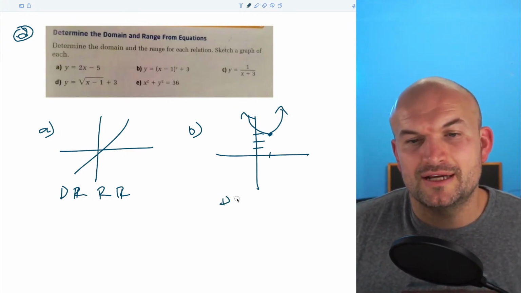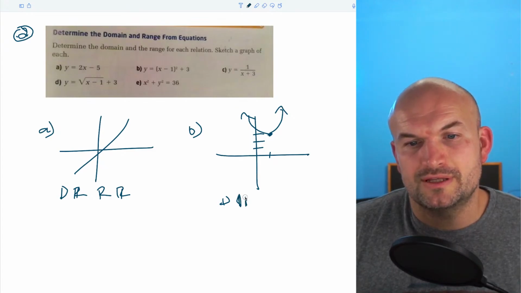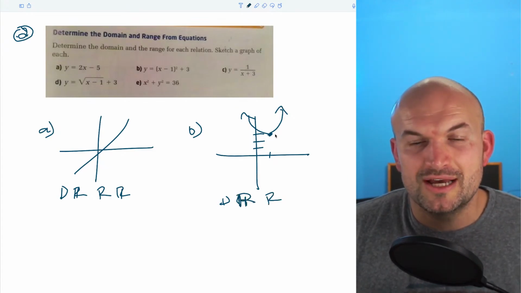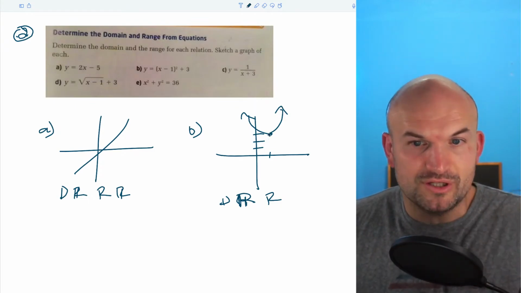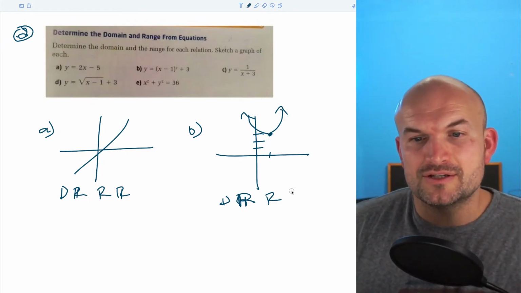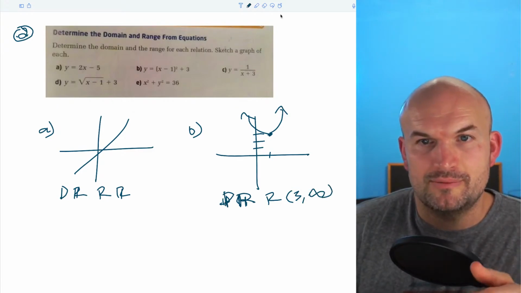So my domain here is going to be, let's do it like that, all real numbers. And my range is not all real numbers because the graph only goes down as low as 3. So we're going to say 3 to infinity. That looks really bad, so let me redo that.